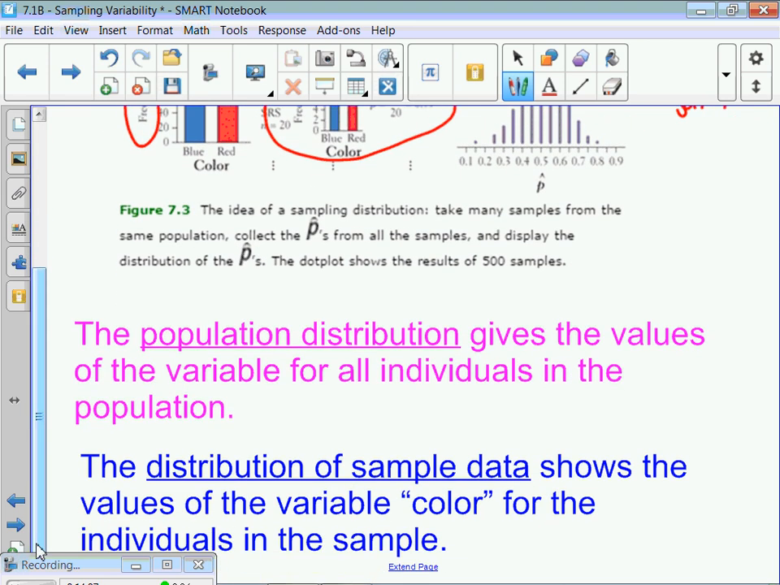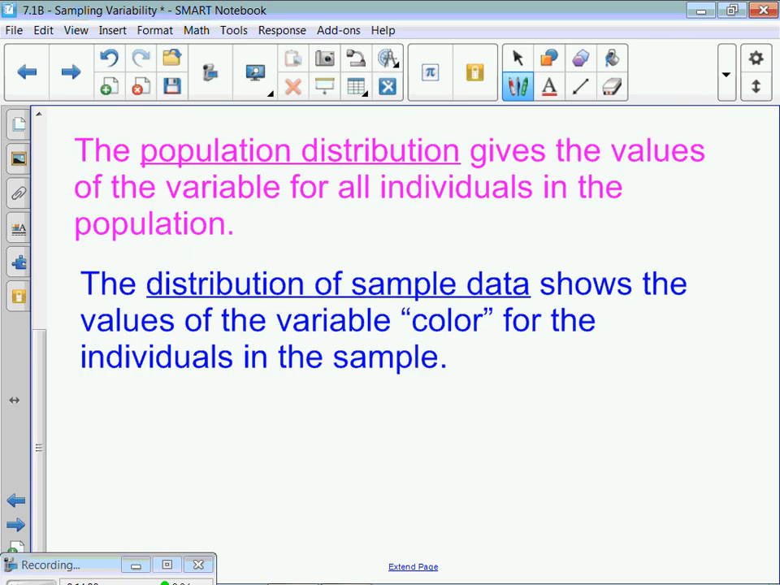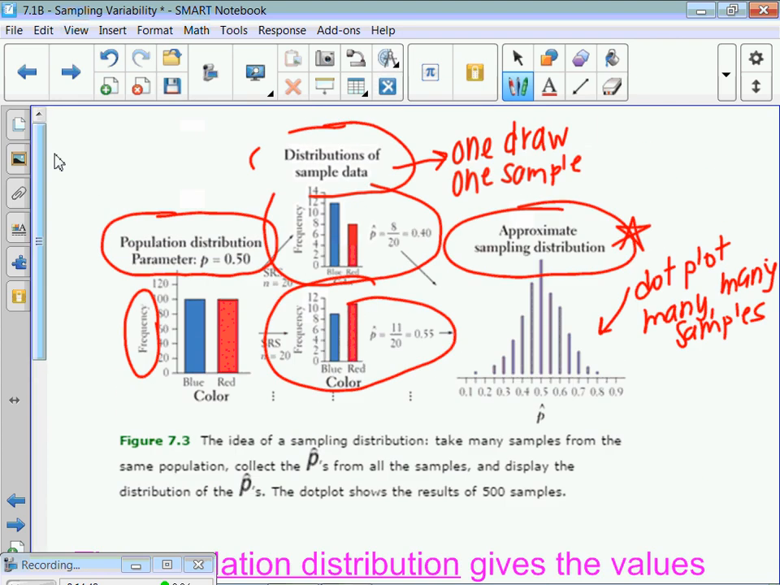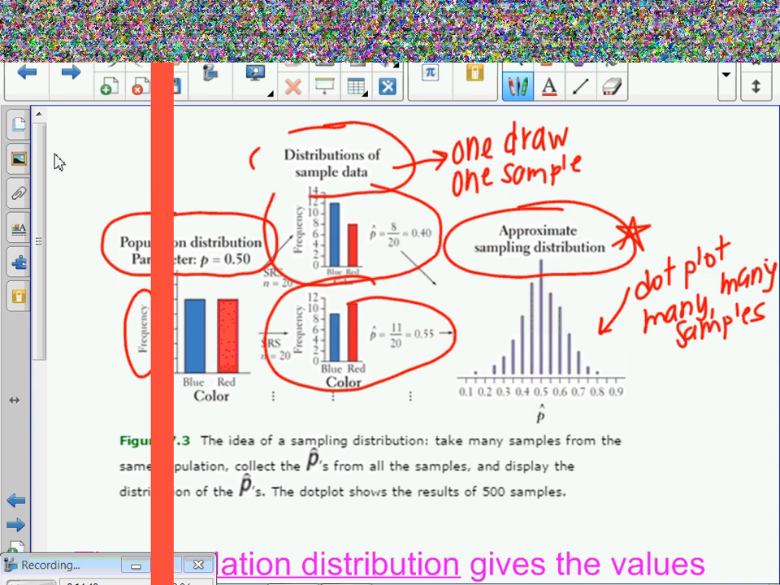So the population distribution gives the values of the variable for all individuals in the population. That's what we talked about. And the distribution of sample data shows the values of the variable color for individuals in the sample, in other words, for one sample each. And then the last one is called sampling distribution, and it's the whole entire thing with a whole bunch of samples. Okay? So let's see if we can tell the difference.